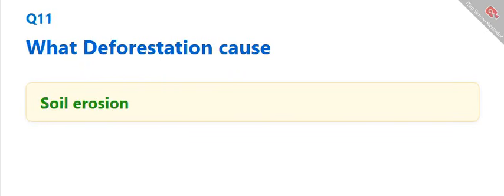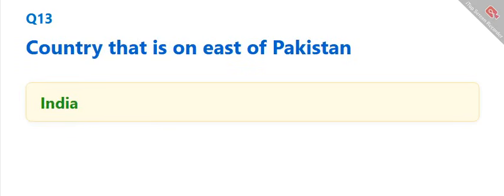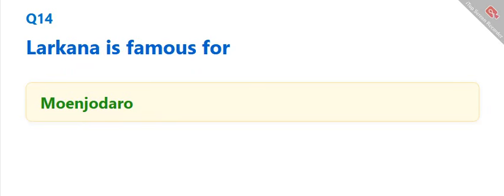What does deforestation cause? The correct answer is soil erosion. Rainforest definition. The correct answer is dense forest with high rainfall. Country that is on the east of Pakistan. The correct answer is India. Larkana is famous for. The correct answer is Mohenjo-daro.